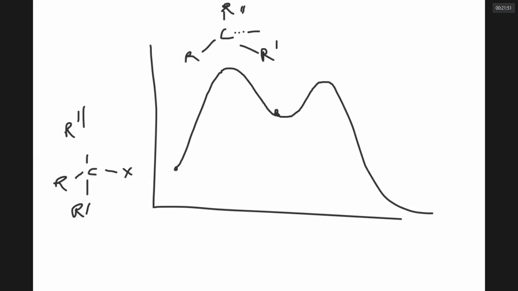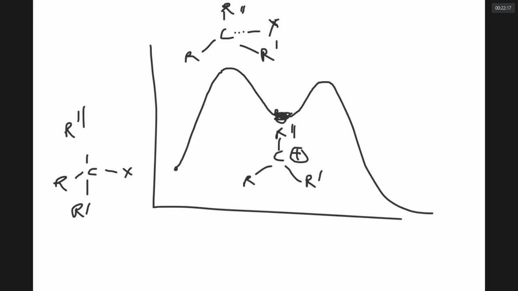It is breaking. What is breaking? X is breaking. Here in the intermediate, C, R double dash, R, R dash, no bonds are breaking, no bonds are forming. It is a carbocation that has some stability because of R's or phenyl groups.